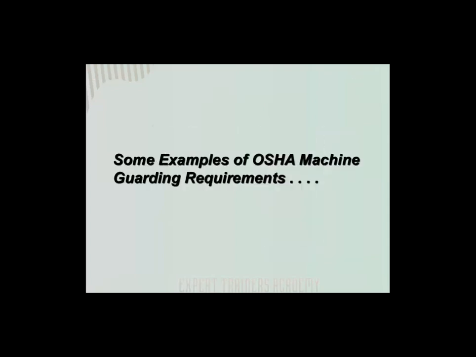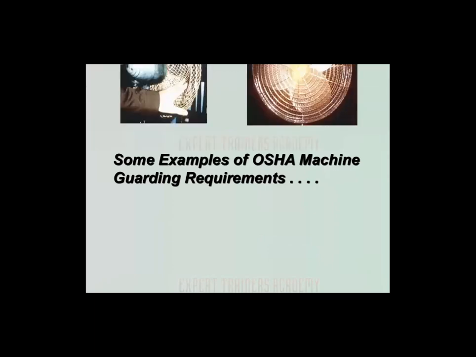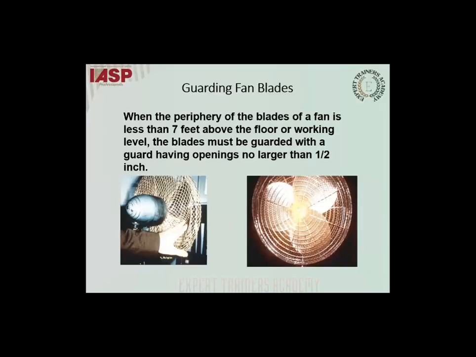Some examples of OSHA machine guarding requirements. When the periphery of the blades of a fan is less than 7 feet above the floor or working level, then the blade must be guarded with a guard having openings no larger than half an inch. Guarding the fan blades.